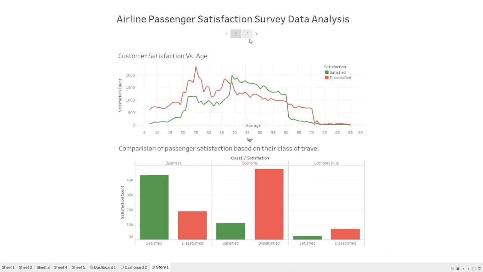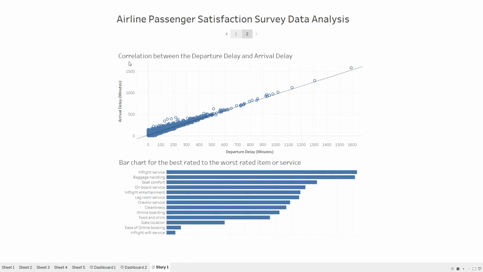So this is the first dashboard, and the second dashboard is the correlation plot between the departure delay and the arrival delay. As I showed you in the project R5, you can see that there is a high correlation between arrival delay and departure delay. I just wanted to show the visualization for this in Tableau and verify that both the outputs are true. The next thing I've done is the bar chart for the best rated versus the worst rated item or service. You can see that the most ratings have been for the in-flight services, and the lowest rated is the in-flight Wi-Fi service, which I also think is true.